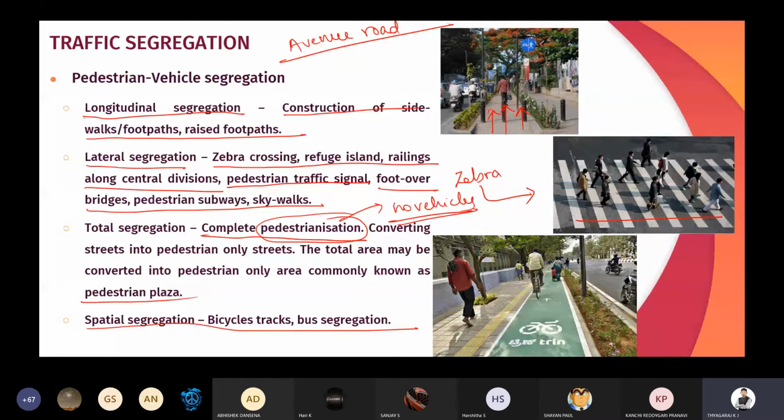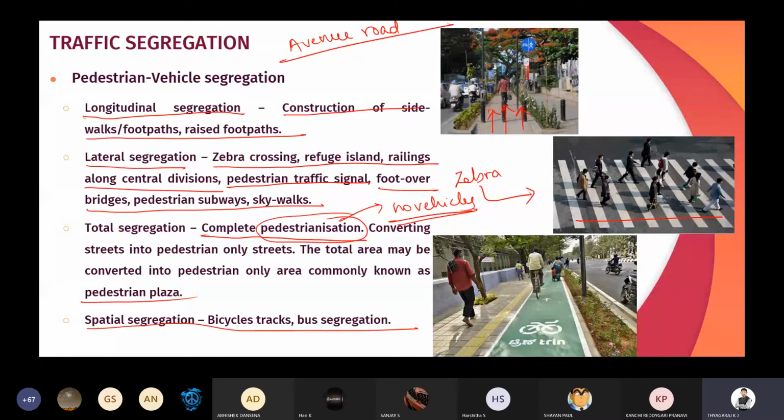Longitudinal means by providing footpaths and raised sidewalks, they will use the footpath rather than the road, so that we can easily segregate. Lateral segregation is by providing zebra crossings, refuge islands, then pedestrian signals, foot over bridges, subways, skywalks. Those are all the things with which we can segregate the vehicle and the pedestrian.